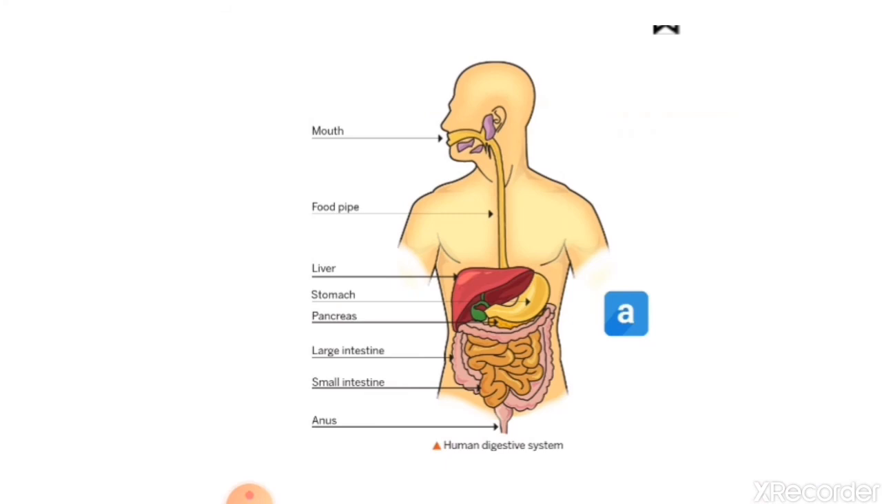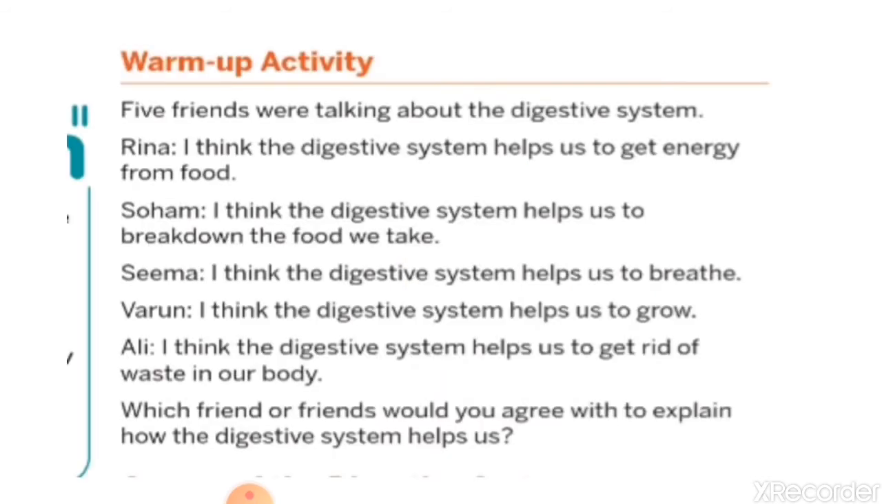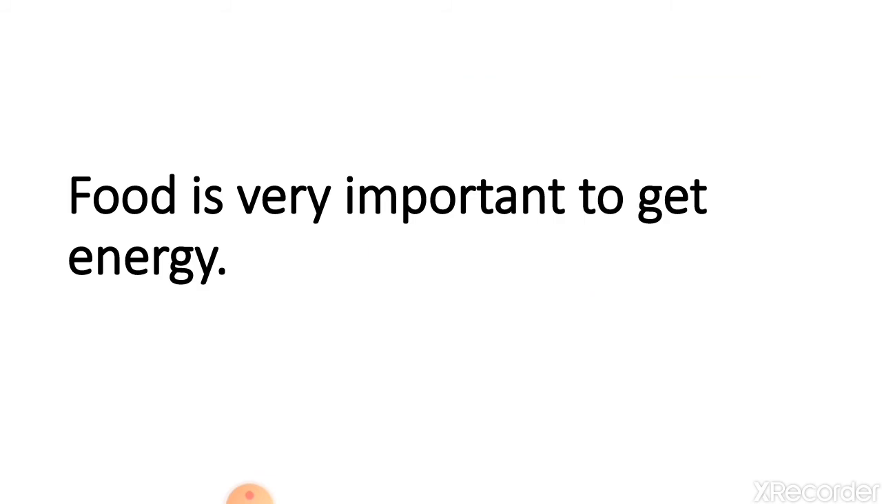See, our digestive system is made up of many organs like mouth, food pipe, liver, stomach, pancreas, large intestine, small intestine and anus. These organs help in the digestion process. Food is very important to get energy. We eat food so that we get energy for our growth. To do all the activities we depend on food.